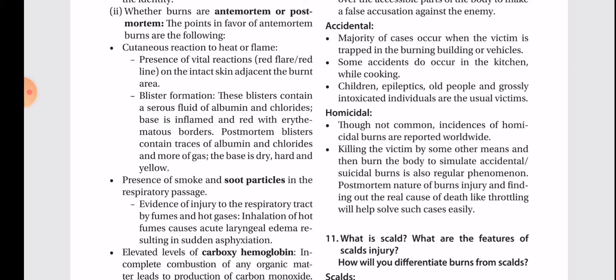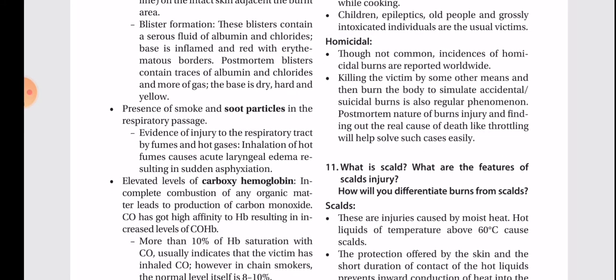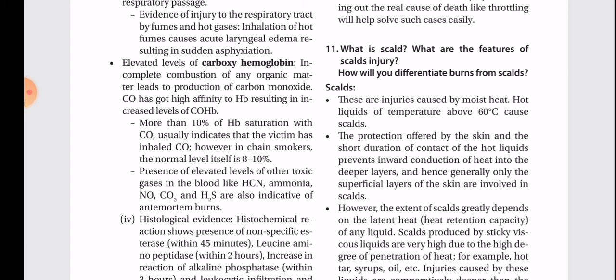Homicidal. Though not common, incidences of homicidal burns are reported worldwide. Killing the victim by some other means and then burning the body to simulate accidental or suicidal burns is also a regular phenomenon. Post-mortem nature of burns, injuries, and finding the real cause of death, like throttling, will help solve the case easily. What is scald? What are the features of scald injury? How will you differentiate burns from scald?